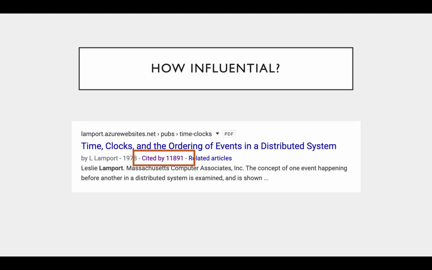Kind of as an aside, you may be wondering, well, how influential was it? Well, when I Googled this paper, you can see that Google says it has nearly 12,000 citations, which is crazy. It also won the Edsger W. Dijkstra Prize in Distributed Computing during the first year that the prize was awarded in 2000, which was over 20 years after the paper's initial release. In addition, the concepts outlined in this paper contributed to Lamport winning the Turing Award in 2013. So it's a pretty big deal.